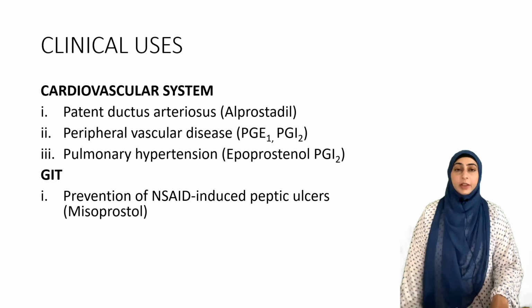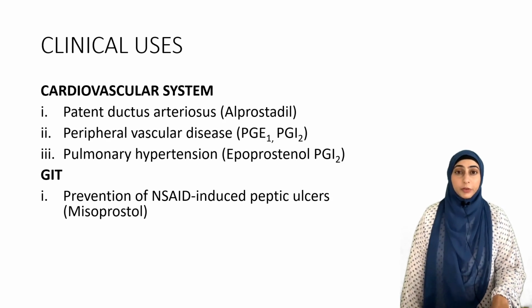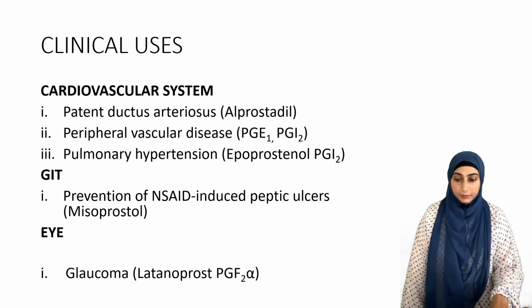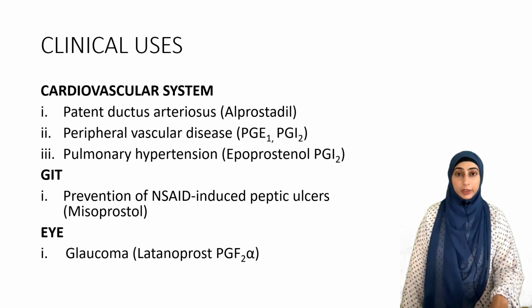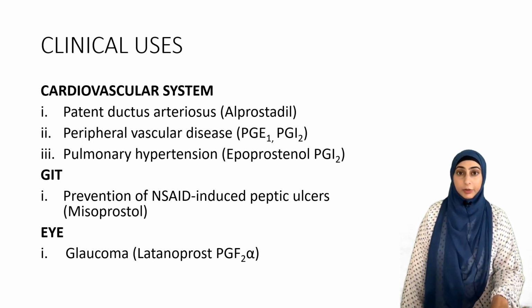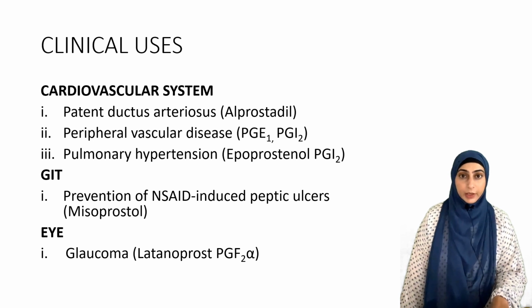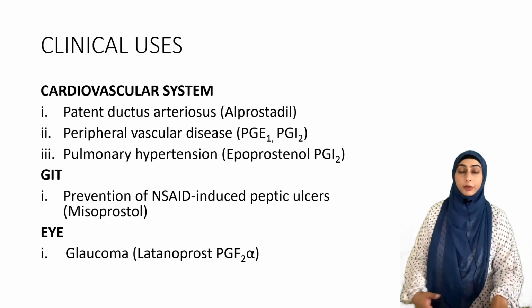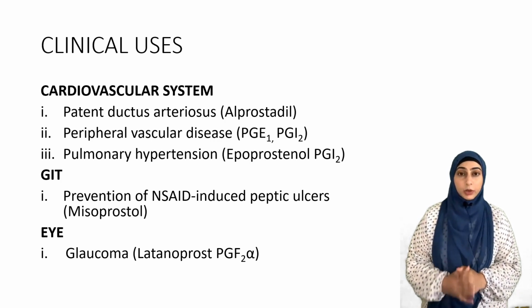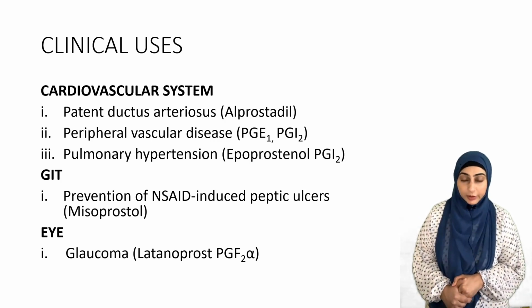In GIT we use misoprostol, which is the prostaglandin E1 analog for prevention of NSAID-induced ulcers. And we can use prostaglandins for the treatment of glaucoma, especially the prostaglandin F derivatives such as latanoprost. These are all the clinical uses of prostaglandins which we should be very fluent about because इनको बहुत commonly exams and vivas में पूछा जाता है.